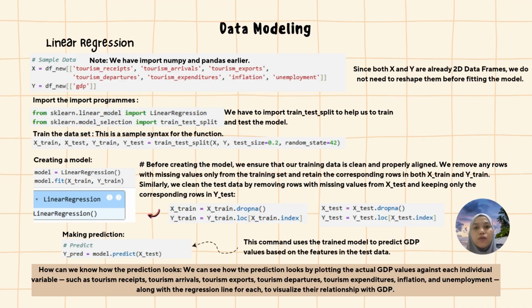For data modeling, we are using linear regression. First, let's talk about our data. We have several variables, including tourism receipts, tourism arrivals, tourism exports, tourism departures, tourism expenditure, inflation, and unemployment. Our goal is to model and predict GDP using these variables.